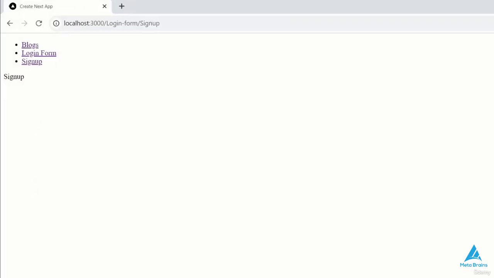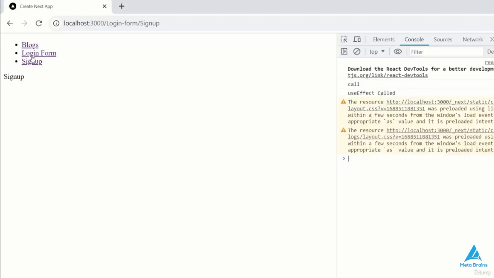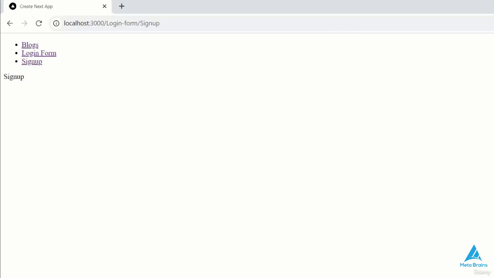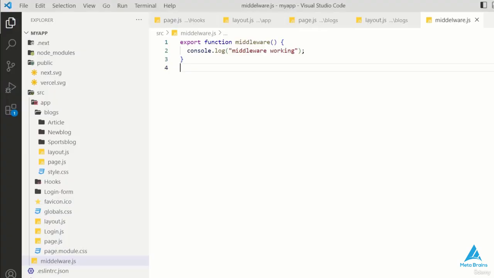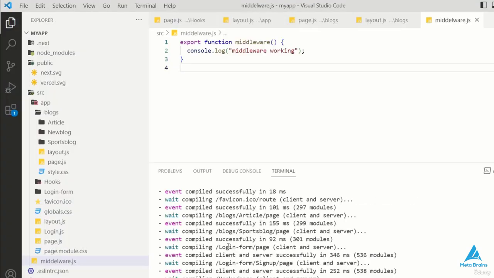Actually, you won't observe the middleware working directly in the browser console. If I navigate to the browser and click on sign up, you won't see any output in the console despite the interactions with the hooks. In fact, the middleware's activity is reflected on the server or terminal. If I open the terminal, you'll notice that the function calls are printed here.